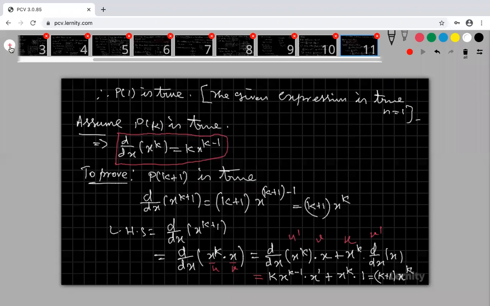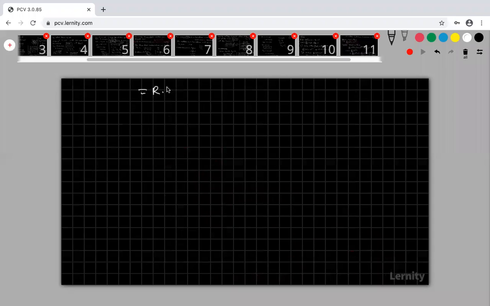Right. Therefore, this is equal to my RHS. My LHS equals RHS, which implies what? My P of k plus 1 is true. Okay, so by mathematical induction, the result is, what is the result? P of n is true for all n. By mathematical induction, I am proving that. For all n means n is a positive integer. Okay, any doubt?